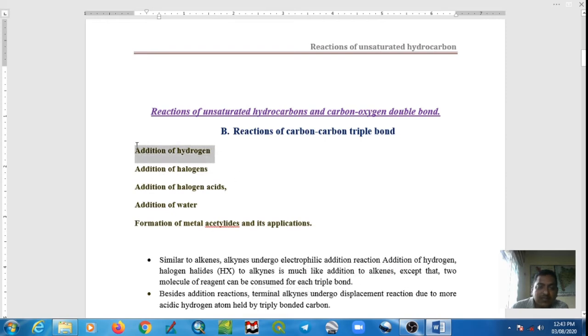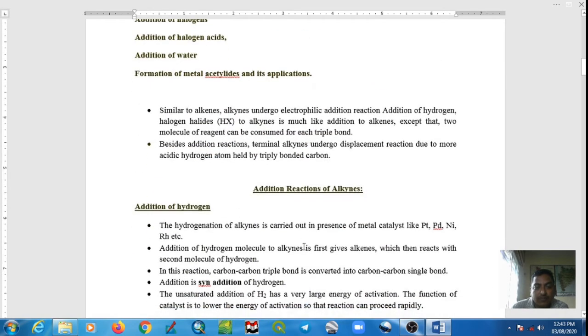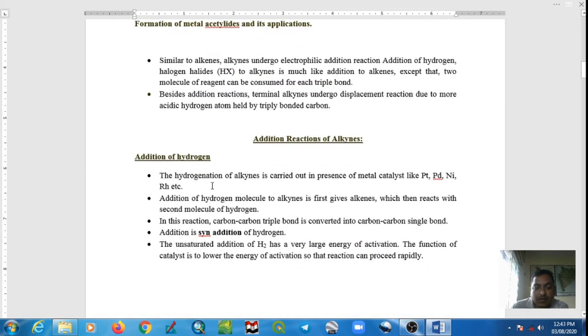Let us start with the first reaction, addition of hydrogen. Addition of hydrogen is nothing but hydrogenation reaction, and this is carried out in presence of platinum, palladium, nickel, rhodium. These are the catalysts used for hydrogenation. What is meant by hydrogenation? Complete reduction of carbon-carbon triple bond into single bond is called reduction. So this hydrogenation is carried out in presence of platinum, palladium, nickel and rhodium.